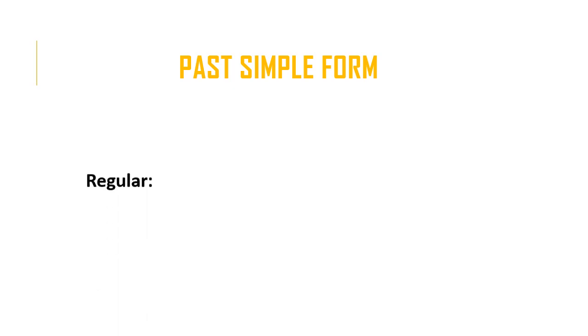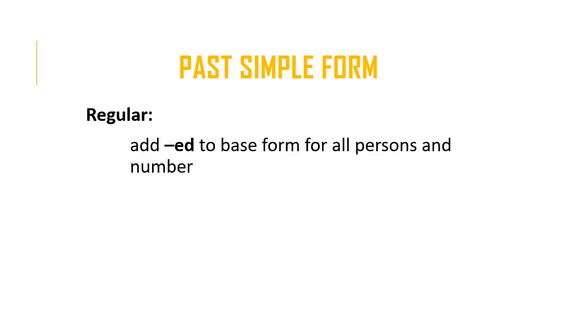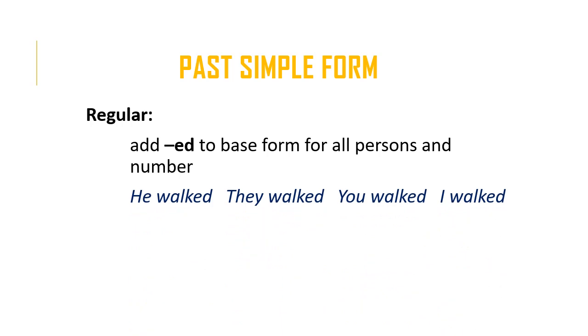The past simple form. So there are two types of verbs. There are regular verbs and there are irregular verbs. For regular verbs, we form the past simple by adding the suffix ed, and this applies to all persons and number. So he, which is third person singular, is he walked. They, third person plural, walked. You, second person, walked. I, first person singular, walked. So it doesn't change. As long as the verb is regular, we add ed.